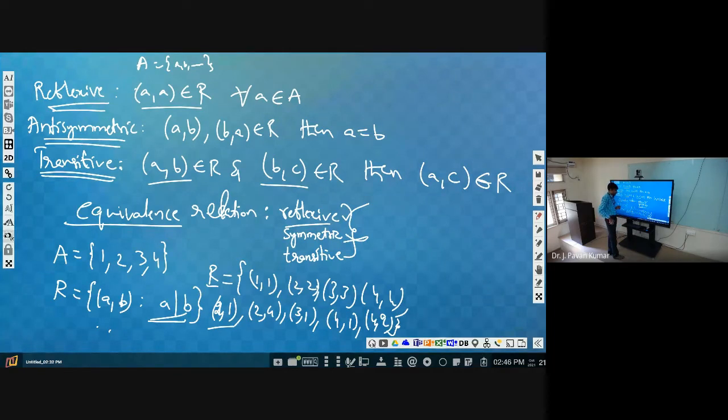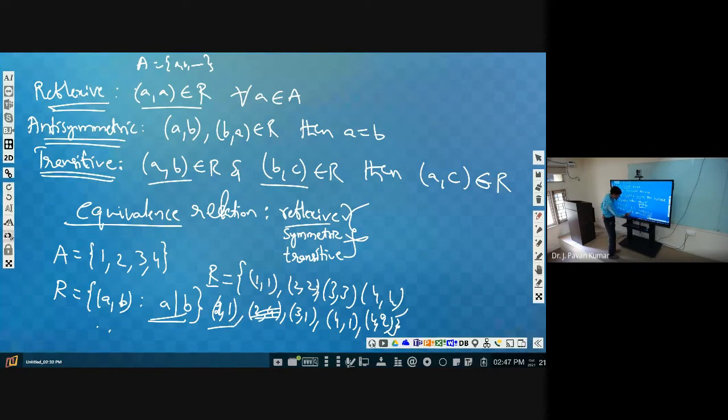Even (2, 4) is also not part of the relation. Next (3, 1) is there, but (1, 3) is not part of the relation, so it is not satisfying the symmetric property. Next, consider the transitive property.